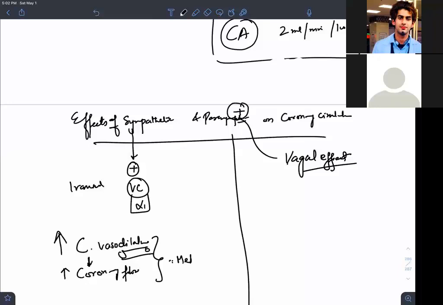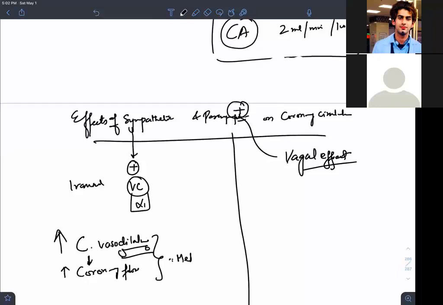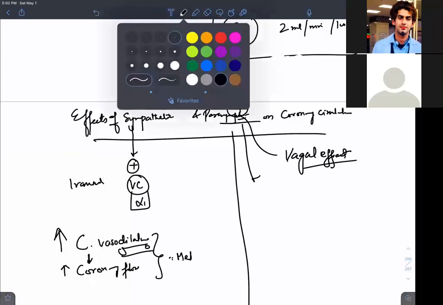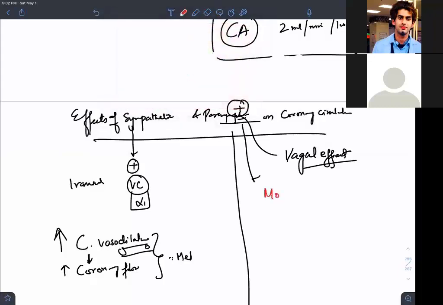And what is the effect of parasympathetic? Modest coronary vasodilation. Remember this phrase, modest coronary vasodilation.